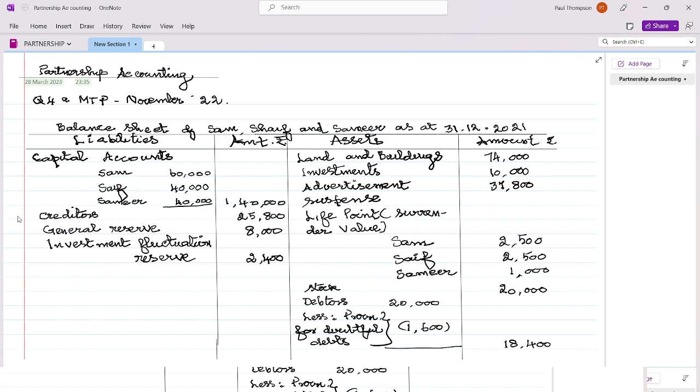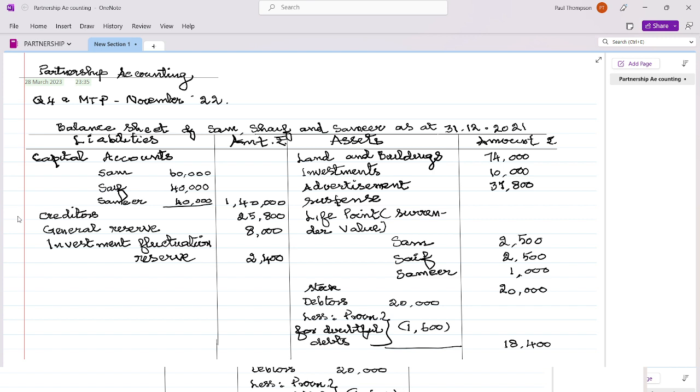So in the advertisement என்ன பண்ண போகிறாங்க, further subsequent yearல they will be writing it off. It is based on estimation. They cannot tell how much benefit they are going to reap out of this exactly in the year. So it will be on estimation basis. They will be writing it off throughout 3 years or 5 years.